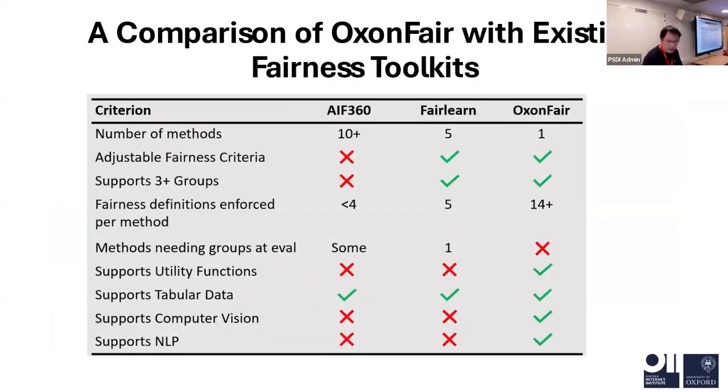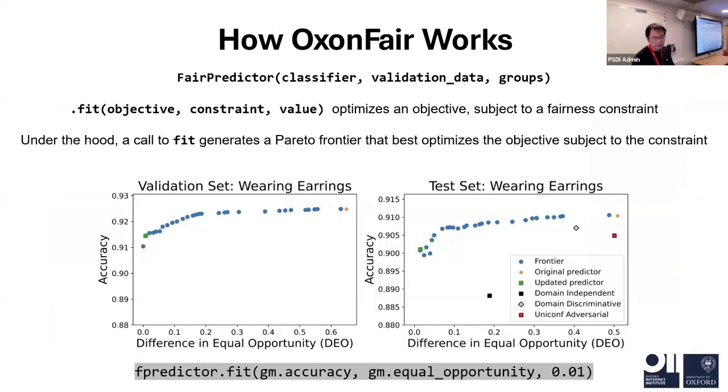Here is a detailed comparison. You can see that for the fairness definitions here, we support more than 14, which means we can support more scenarios. And you can see in the last three lines, we support tabular data, computer vision, and NLP data, which makes our toolkit applicable in more scenarios.